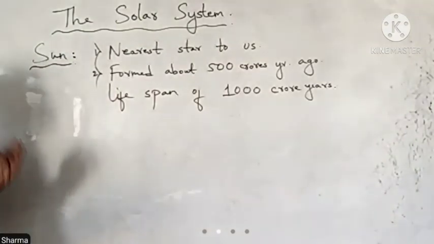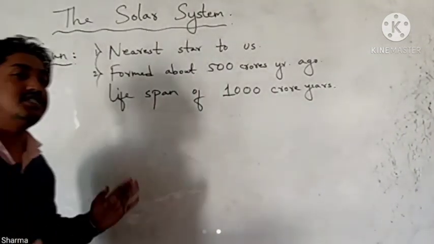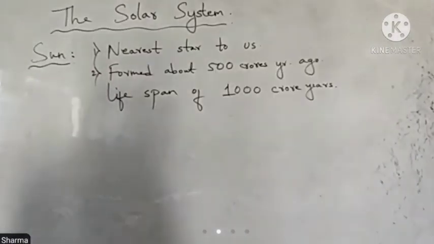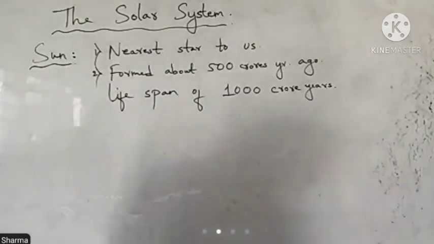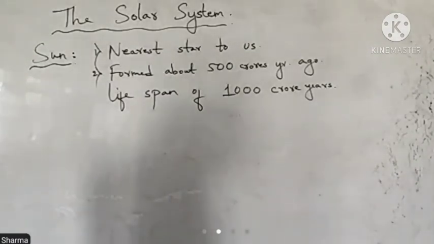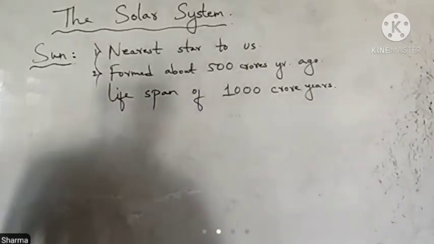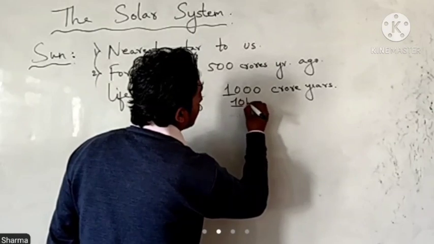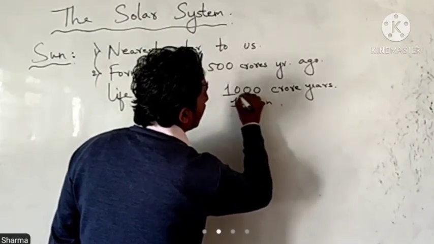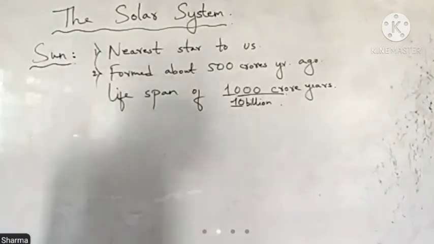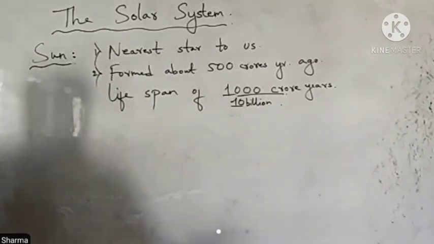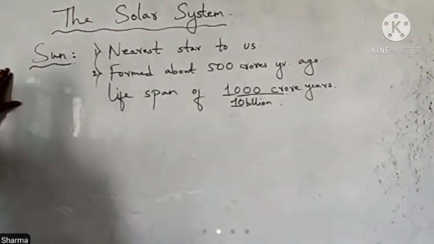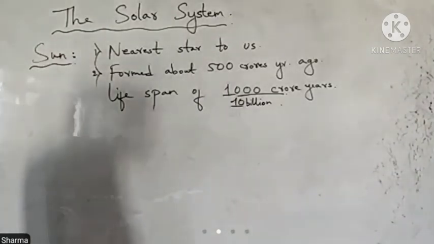Okay, so the Sun has reached half of its age. The total life of the Sun has been estimated to be about 10 billion, or 1000 crore years. In the solar system, the Earth is the only planet where life exists. That means in the solar system, except Earth, no other planet has life on it.